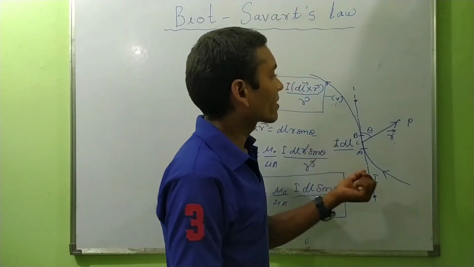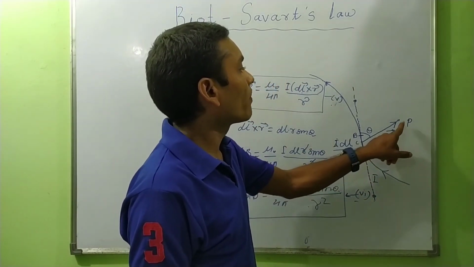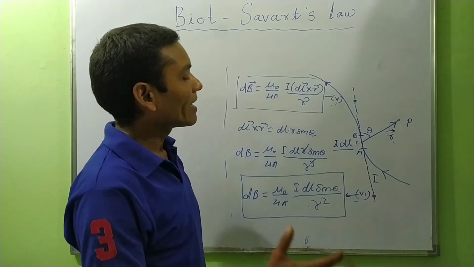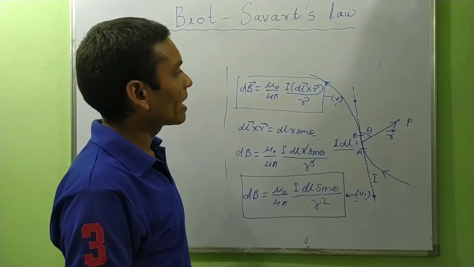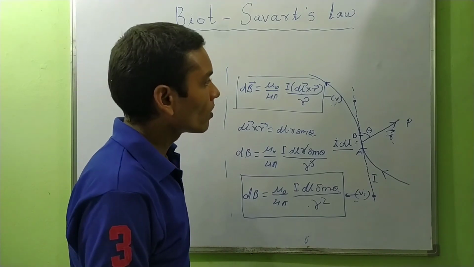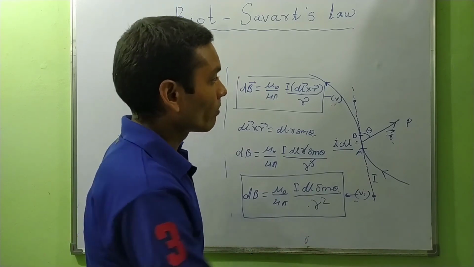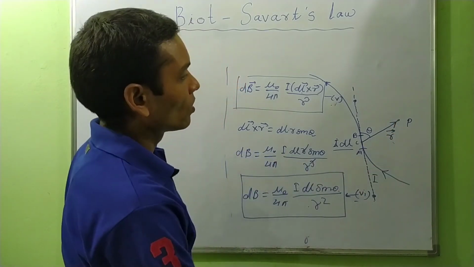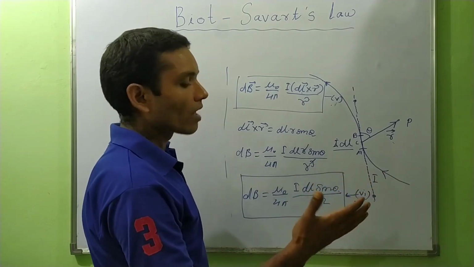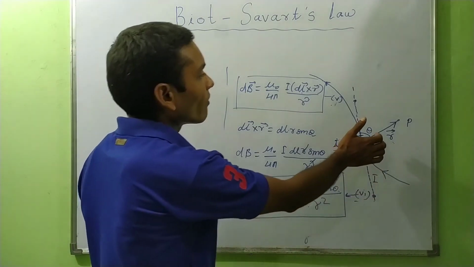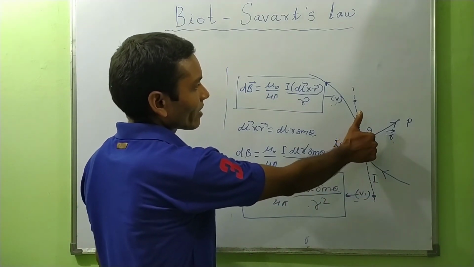Now, what will be the direction of magnetic field at point P? By the right hand thumb rule or Maxwell's right-handed corkscrew rule, we can determine the direction of magnetic field produced at point P. So, by the right hand thumb rule, hold the wire like that.